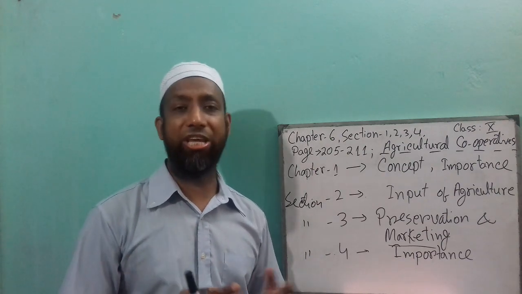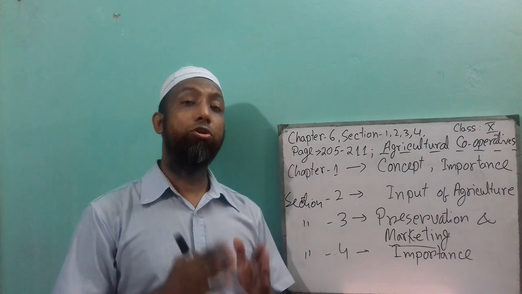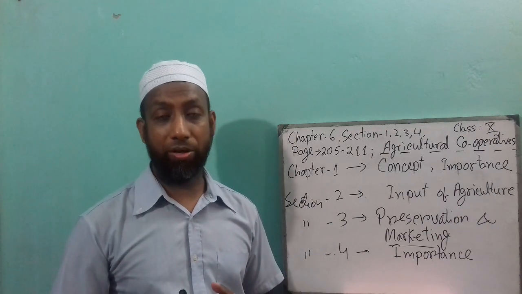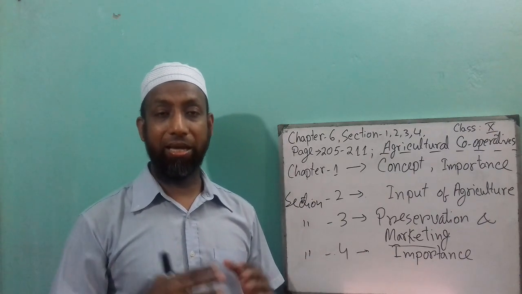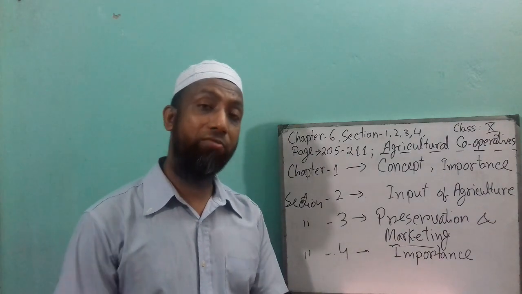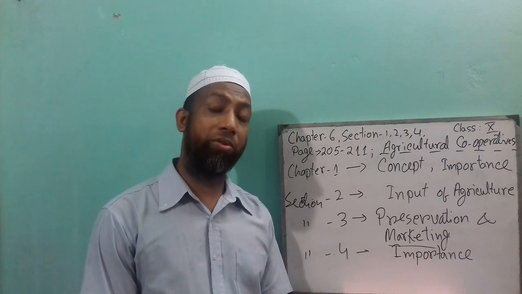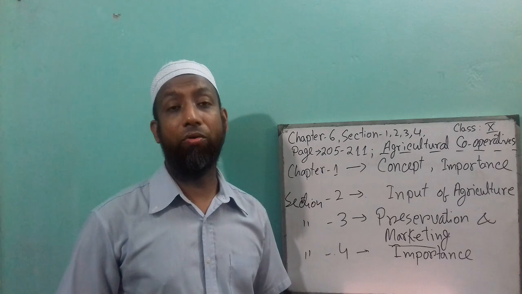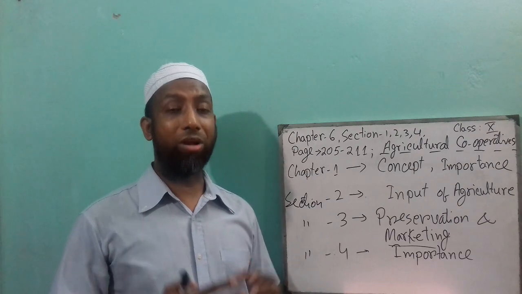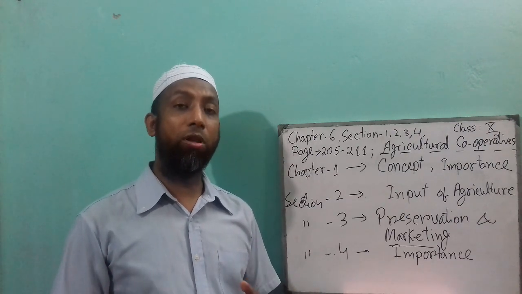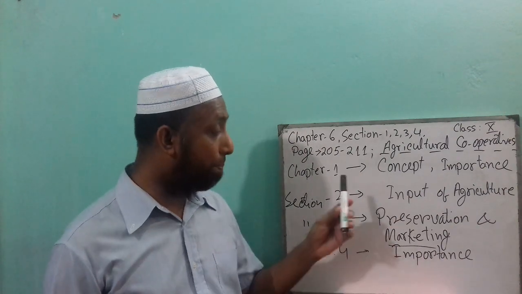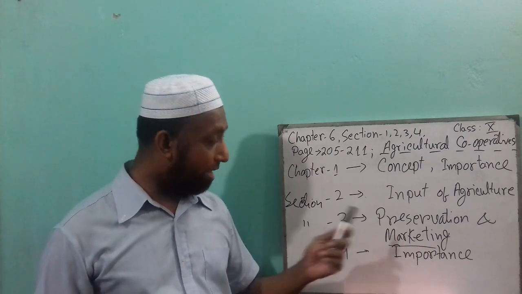potato every year, but we know that potato should be preserved in cold storage. A cold storage is a huge space, and in that cold storage lots of potato can be preserved, but one marginal farmer cannot rent that cold storage by himself. If he organizes a cooperative, 5 to 10 people can rent it easily. So this is called the preservation process in a cooperative way, as well as in marketing.